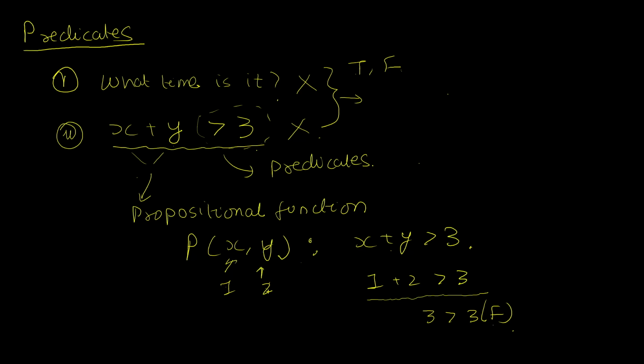For example, if I change this 2 into a 3, I get 4 is greater than 3, which is now a true proposition. So a propositional function can be defined as a function whose inputs are the variables in the predicate and whose outputs are a family of propositions that are all derivable from the given predicate. Therefore, we want to view propositional functions as a tool that helps us convert predicates into propositions.